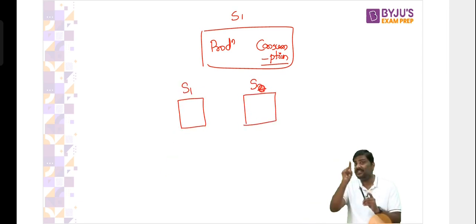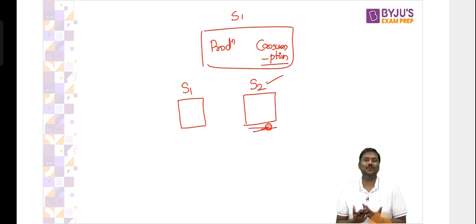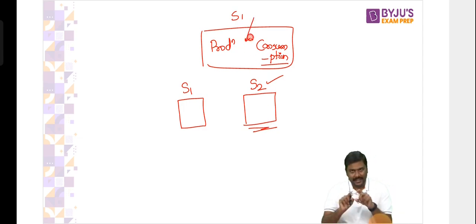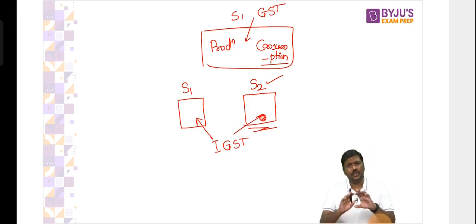Now tell me, under GST, which is a destination-based tax, which state should collect the SGST component? Very simple, it should be S2. And that is the precise reason. In case of intrastate, we simply use the term GST. In interstate, we use the term IGST. Beyond this, there is no significance.